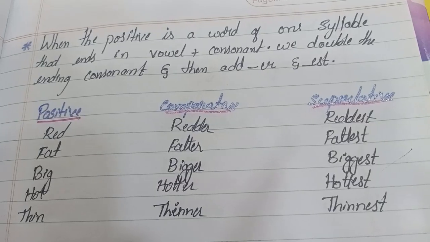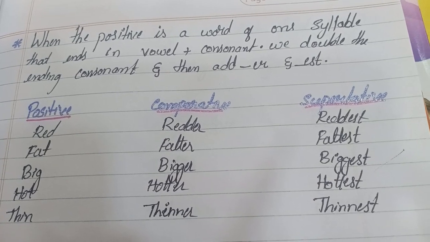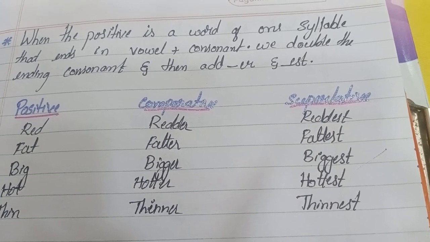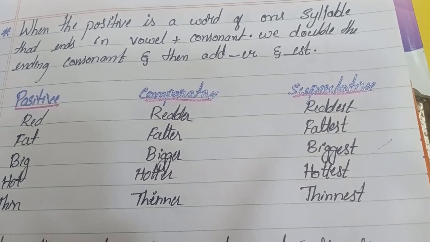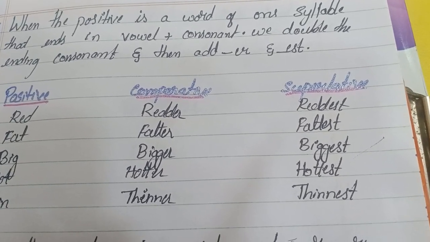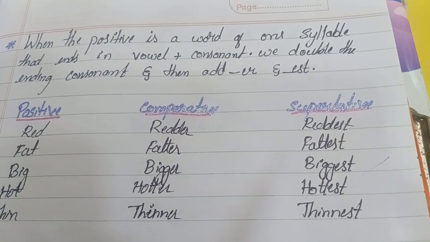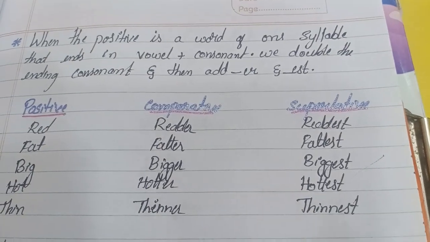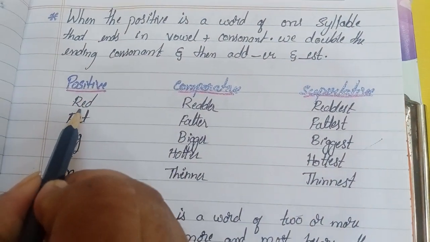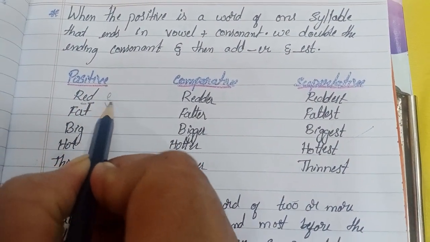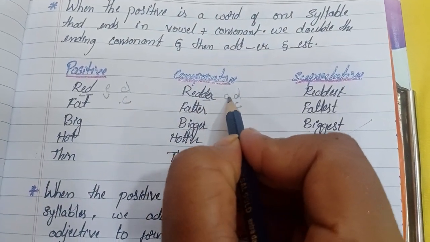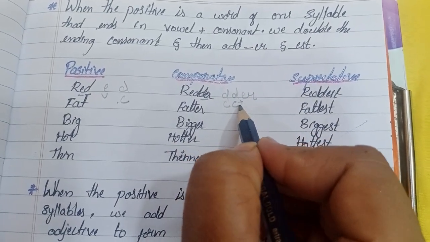And the fourth one is here, if the positive word is a one-syllable word that ends with a vowel plus consonant. If we have a vowel and a consonant at the end, at that time we end the word with er and est. We double the final consonant and add er. Some examples, here vowel and consonant. Here e is a vowel, d is a consonant. Here again we use another d, and then we add er.